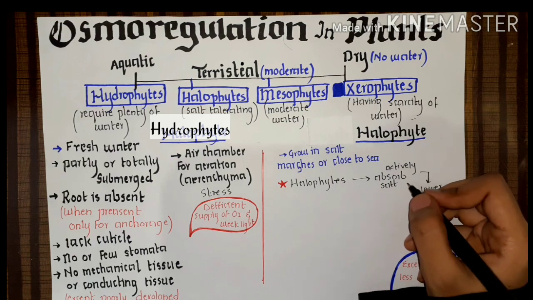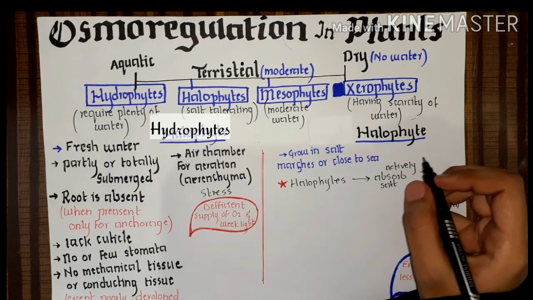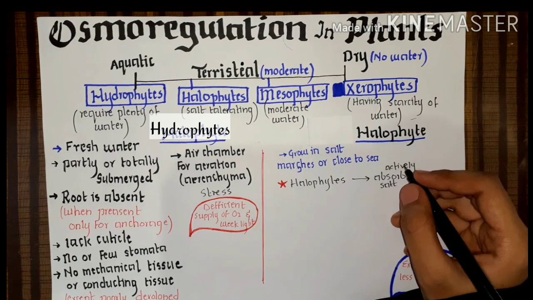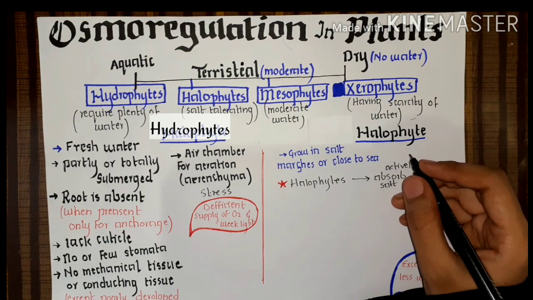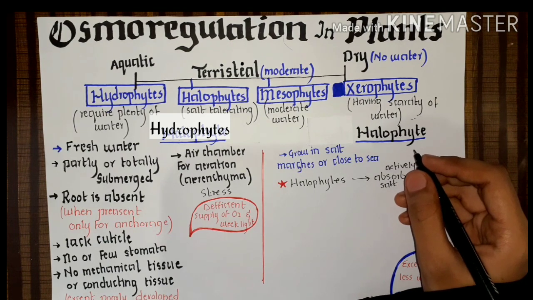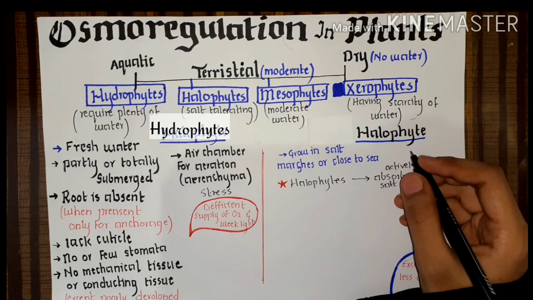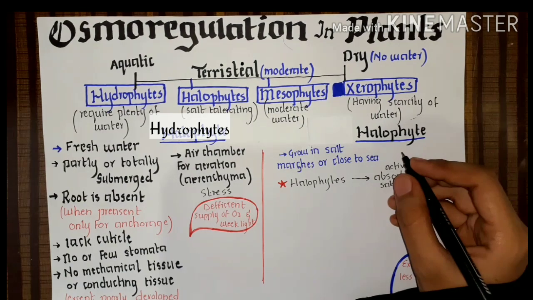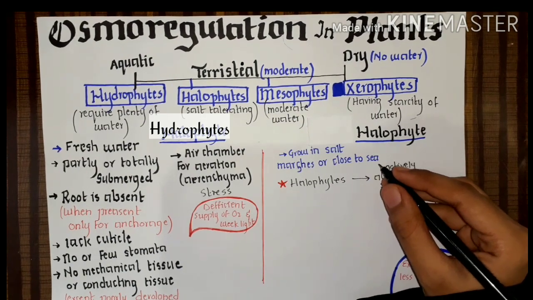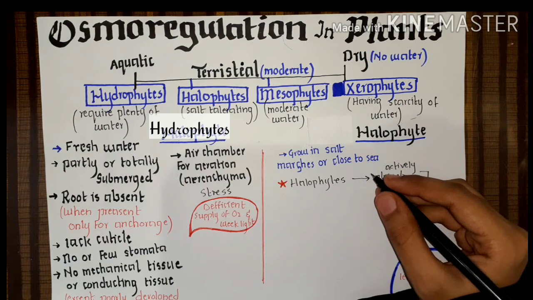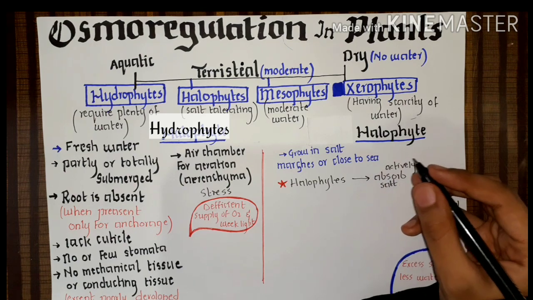They actively absorb salts from the land. And when they absorb salt from the land, the roots have more salt and less water. Now remember from the last lecture, when there are more solute particles and less water, the solution has less water potential.